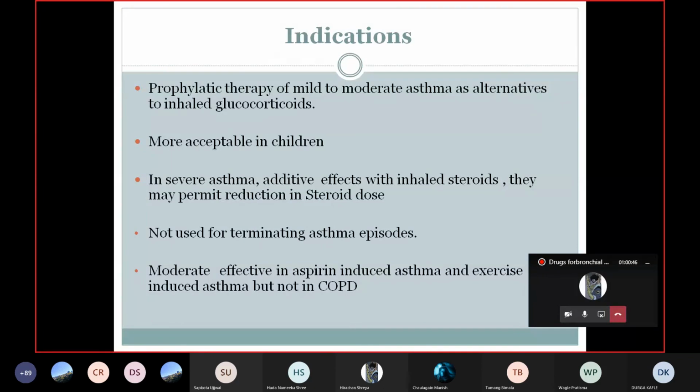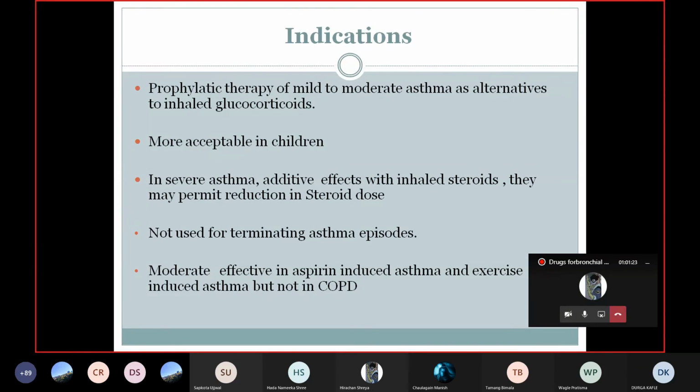They are more acceptable in children because of fewer side effects. In severe asthma, there is an additive effect with inhaled steroids, and they permit a reduction in the steroid dose. So in severe asthma, these drugs are combined with steroids, thereby decreasing the dose of both drugs and decreasing the side effects of the steroid. I hope all of you know the adverse drug reactions of the corticosteroid. Although it has various uses, likewise it has various side effects.